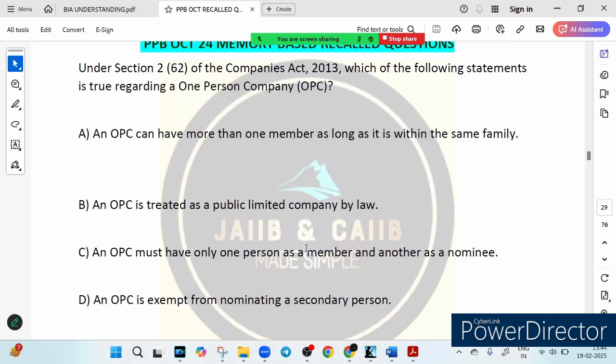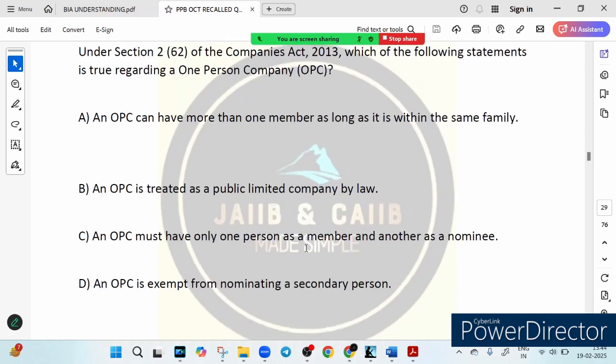Now under section 2 subsection 62 of the Companies Act, which of the following statements is true regarding a one person company?